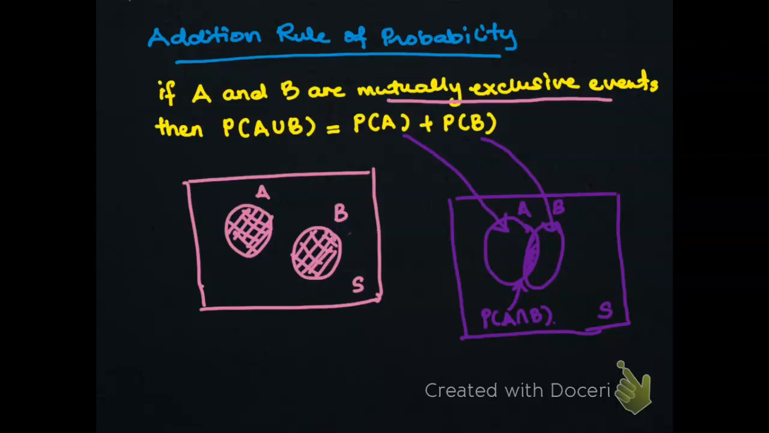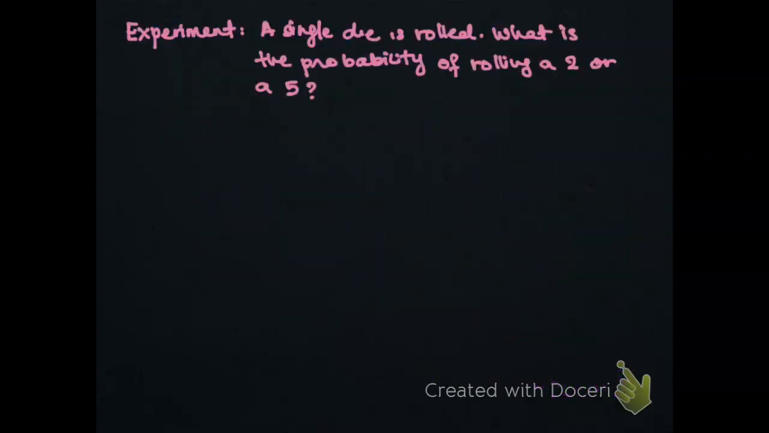So in the addition rule for non-mutually exclusive events, the probability of A union B is equal to the probability of A plus the probability of B minus the probability of A intersect B. The purpose of subtracting the probability of A intersect B is to overcome the problem of counting the probability of A and B twice. Okay, now let's take a look at this experiment.